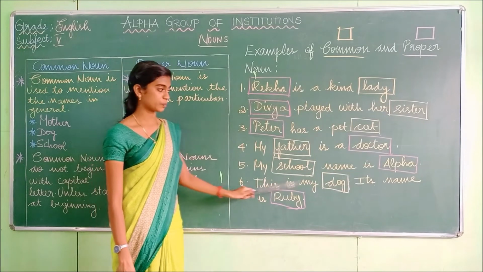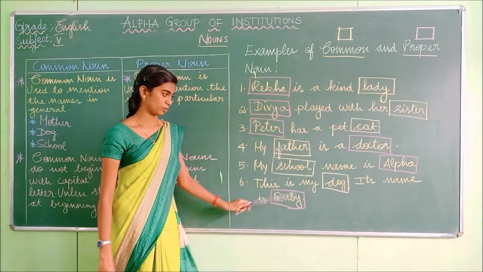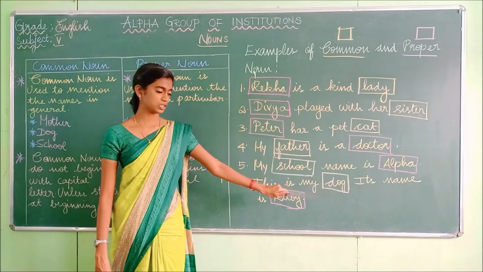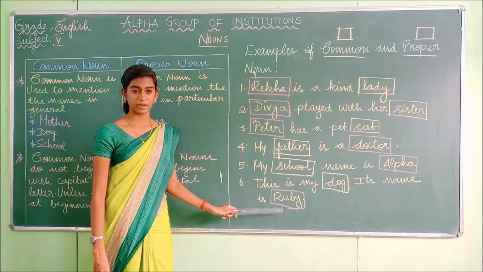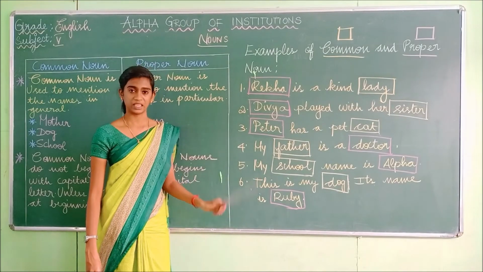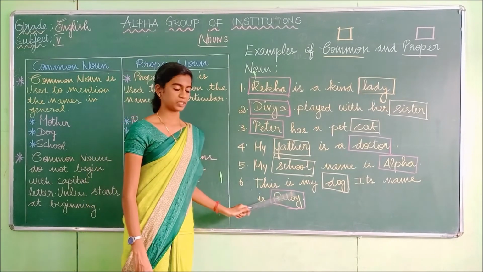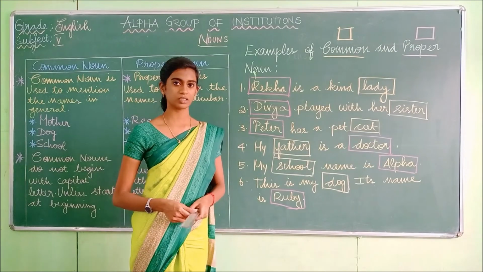And at last, this is my dog. Its name is Ruby. So dog is a common name, because the name of the dog is not mentioned. And at last, they have mentioned the name of the dog as Ruby by giving a specific name, so it comes under the proper noun. Have you understood, students?